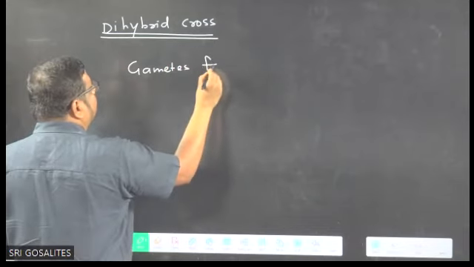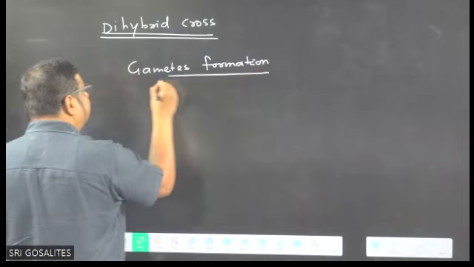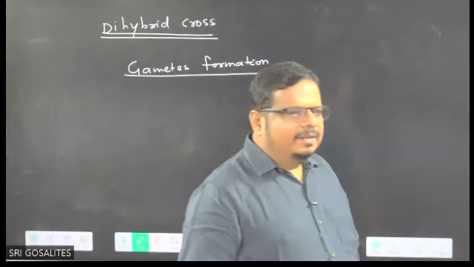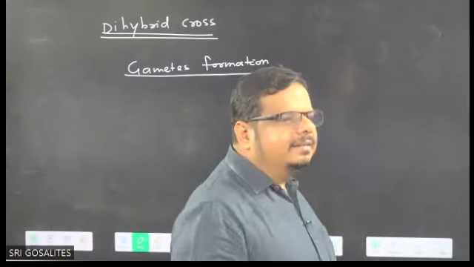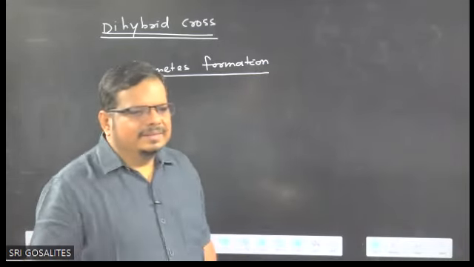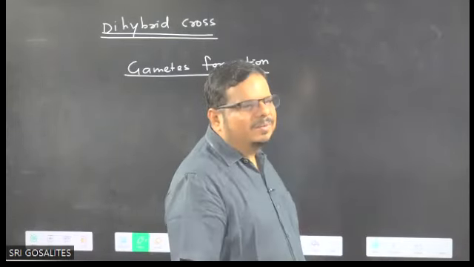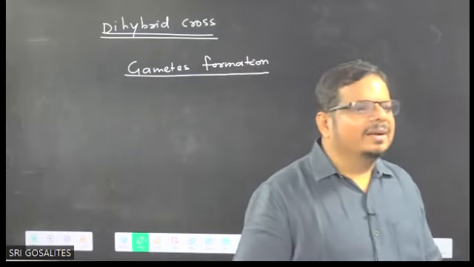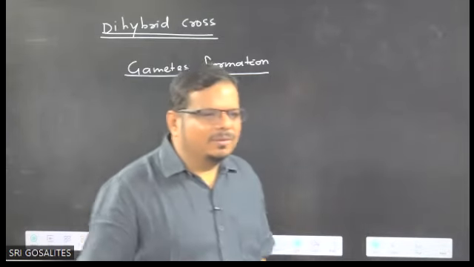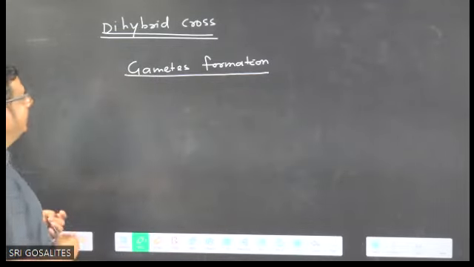Gamete formation. Have a look here, dear children. Before dihybrid cross, we require every step of gamete formation. If you are not smart in this, you can't move a single step in genetics. Genotype in F1, F2. You just tell me genotype in F1, F2. Genotype in F1 what? 1:0. Phenotype 1:0. Because only one type of result came, na? Got the idea? Now come on to gamete formation.